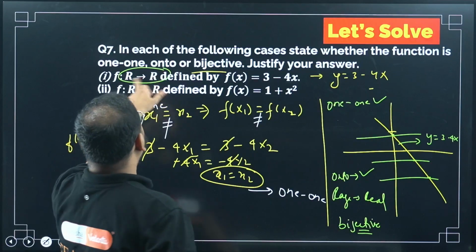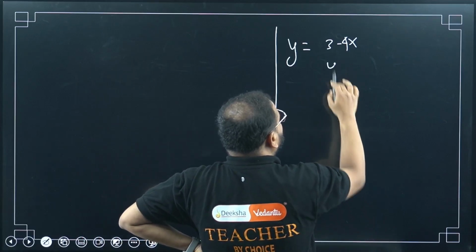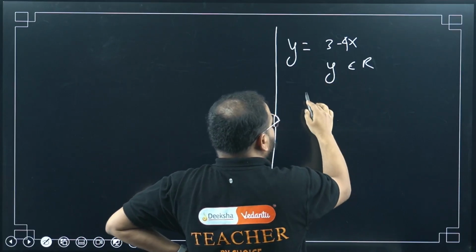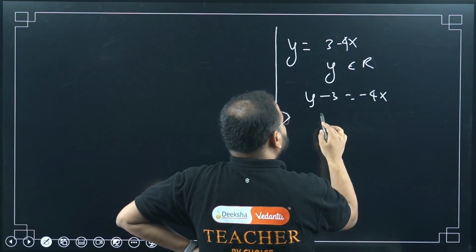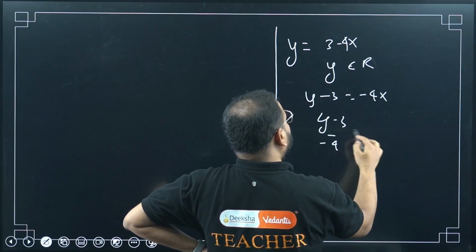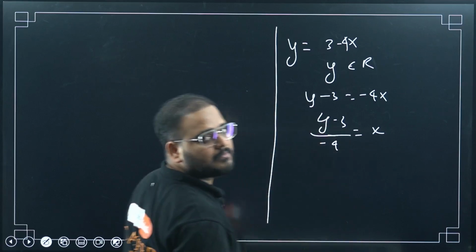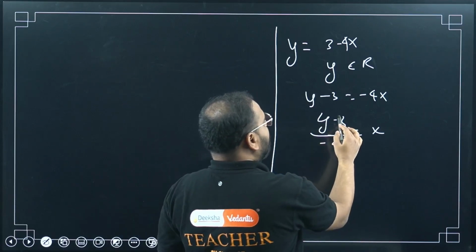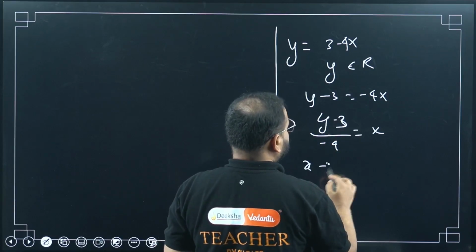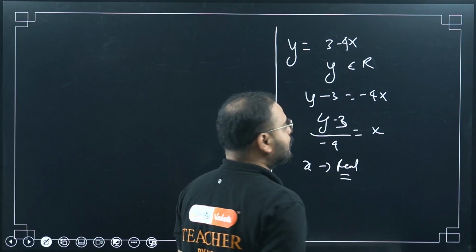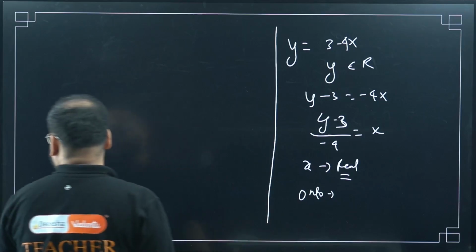Please check here. Real to real. If I do that, what am I going to get? For y belonging to real numbers, y minus 3 equals minus 4x. So y minus 3 upon minus 4 will be equal to x. If y is a real number, then this thing will also be a real number. A real number minus a real number, divided by a real number, will be a real number. So x will also be a real number. Both of them are true, so it is simply an onto function.